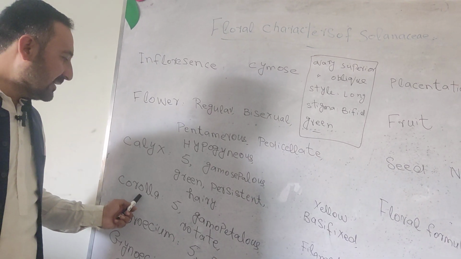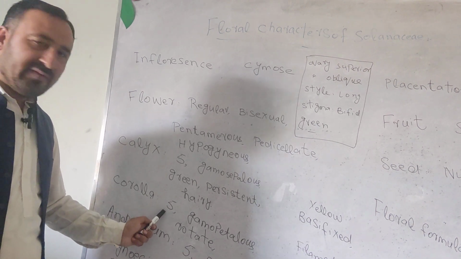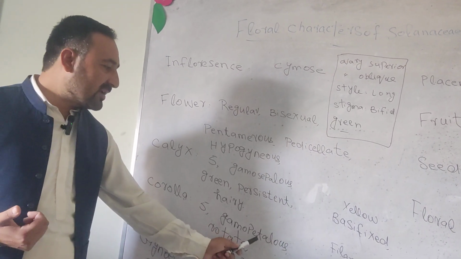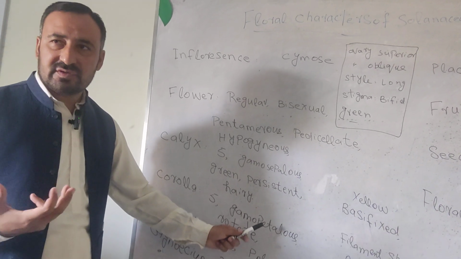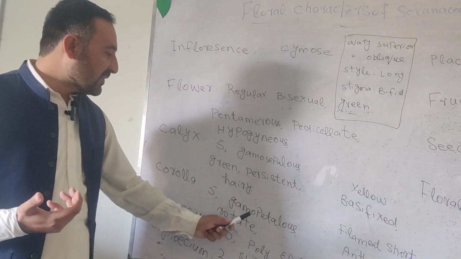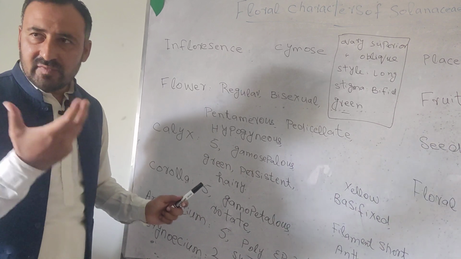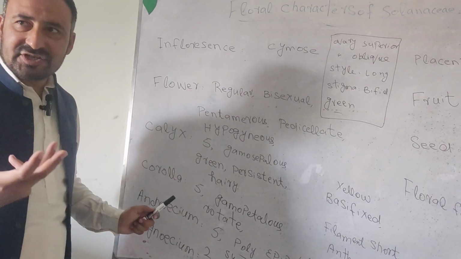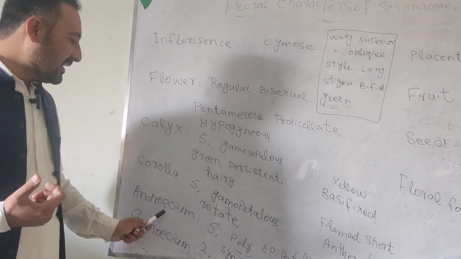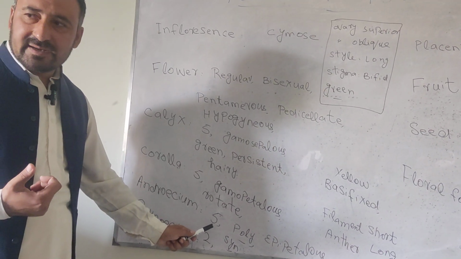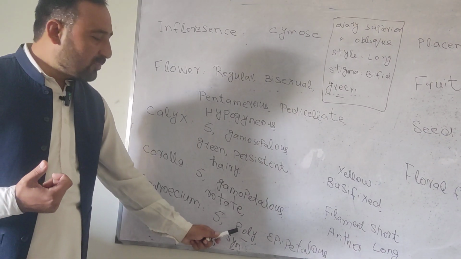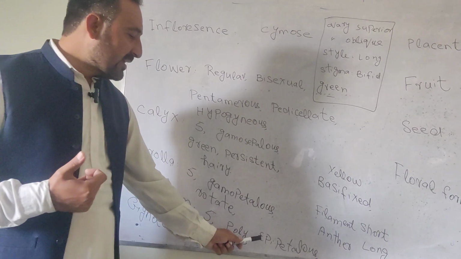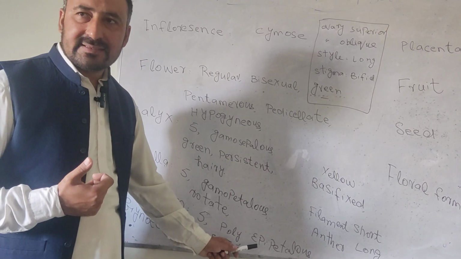Next one is corolla. It has 5 petals and they are mostly yellow in color. It is also gamopetalous. Gamo means fused. Rotate corolla, rotate in funnel shape. Androecium. It has 5 stamens known as polyandria or polyandrous, and it is epipetalous.